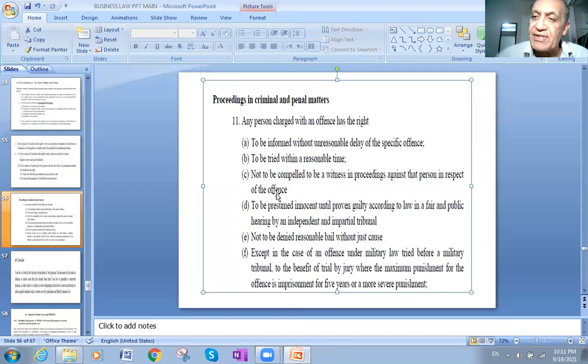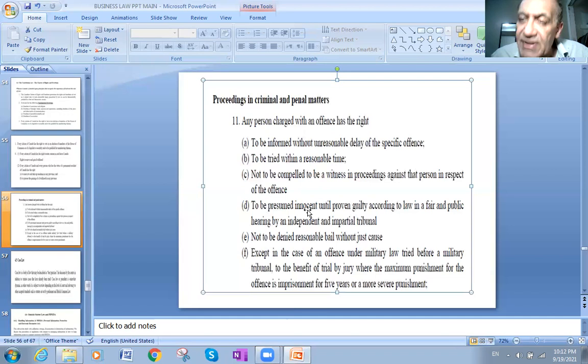Then after that, it starts like what's happening in some countries of our third world. So no, in the case that he is accused, he has to go for a trial as soon as possible, not wait for a long time. Not to be compelled to be a witness in proceedings against him in respect of the offense. To be presumed innocent until proven guilty. So until the time he's proven guilty, he's still an innocent person.